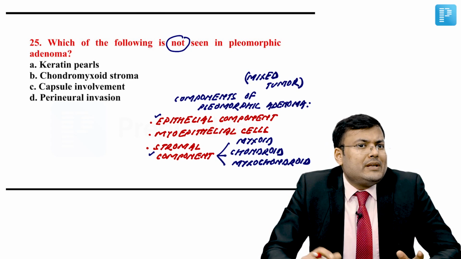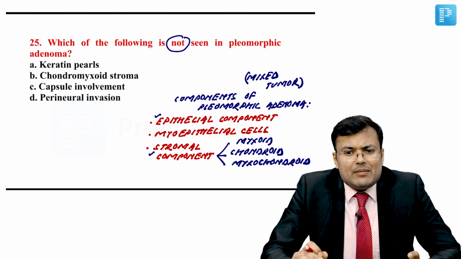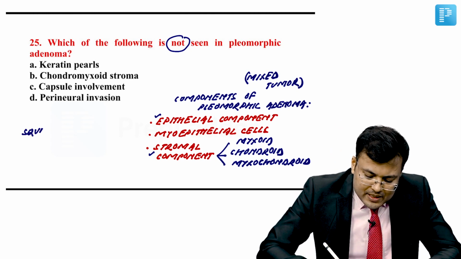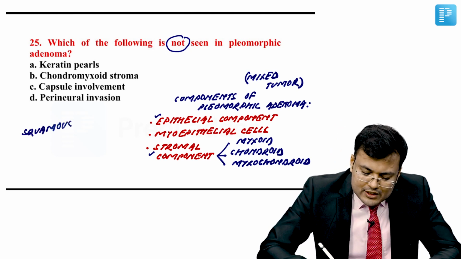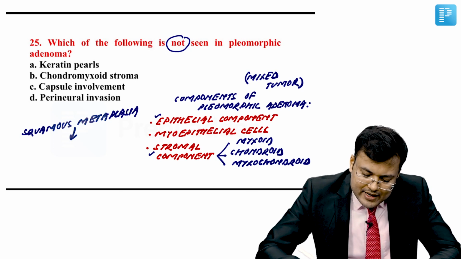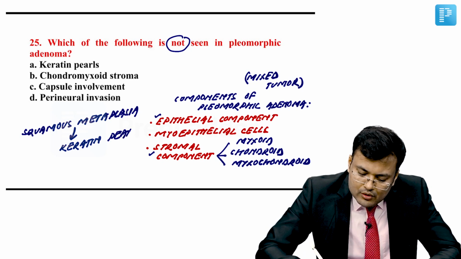Clear? So when patient is having squamous cell carcinoma, obviously there is keratin pearls. Now what happens in pleomorphic adenoma? There is squamous metaplasia. So if there is squamous metaplasia, because of this squamous metaplasia, you can find what? Keratin pearls. You can find keratin pearls, okay?